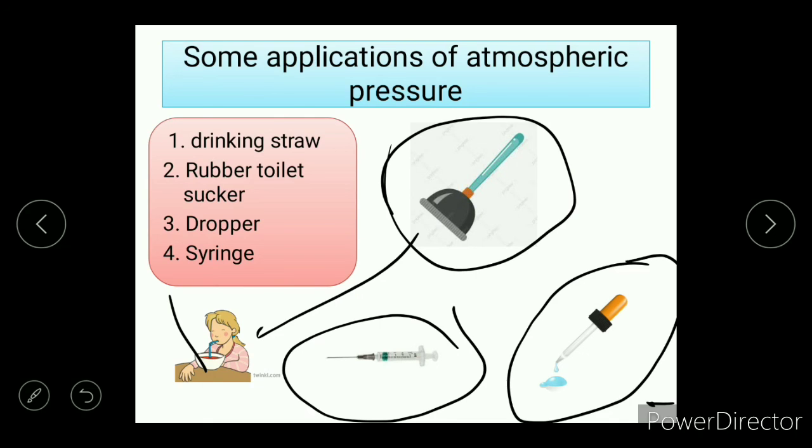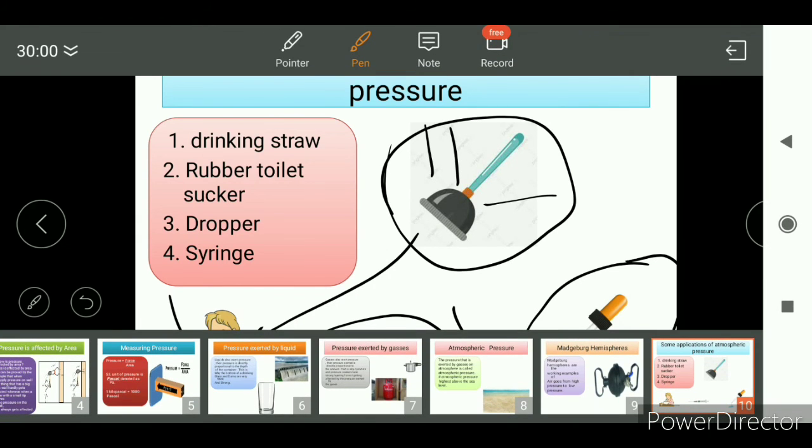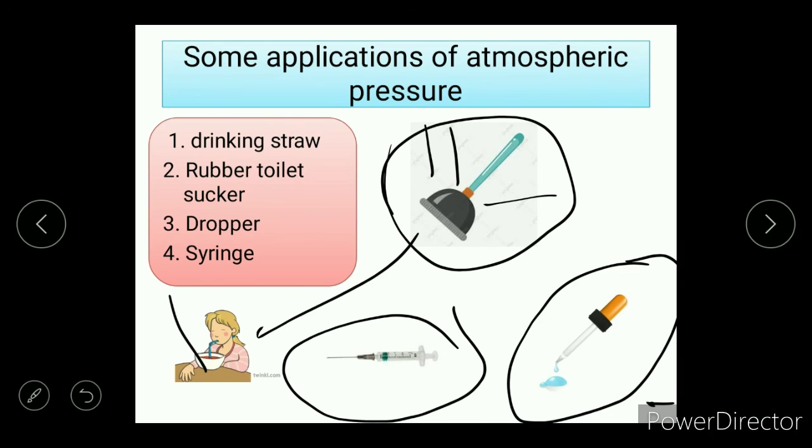So see, as we press it to the ground, all the air from it escapes, so there's low pressure inside. So again the air from all sides will come to fill it, and it gets attached to the ground. But if we pull it with a huge pressure, then it comes up.